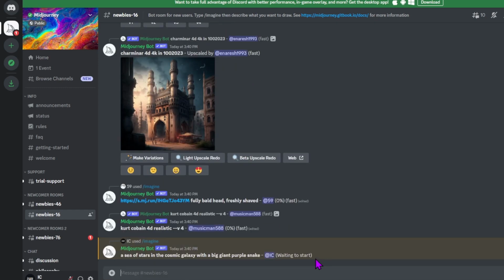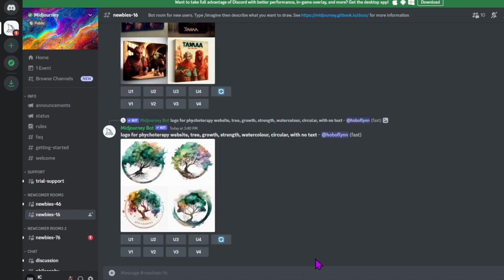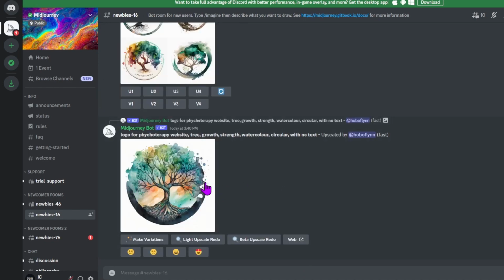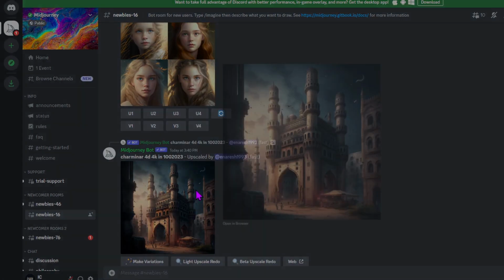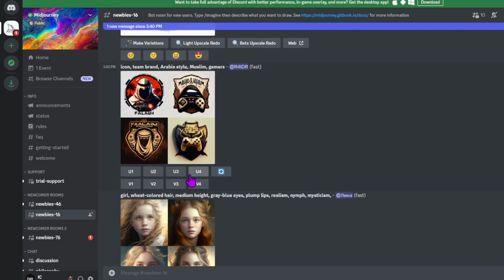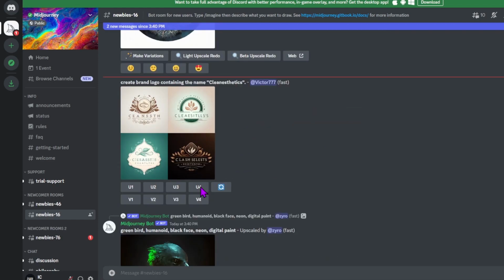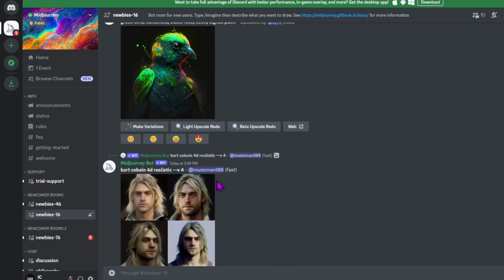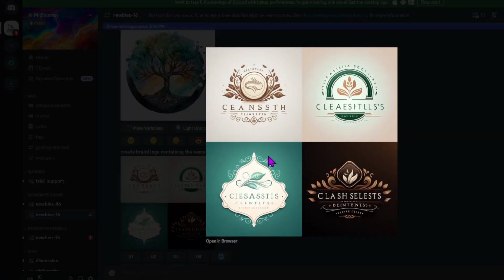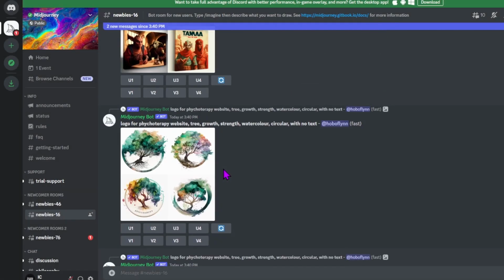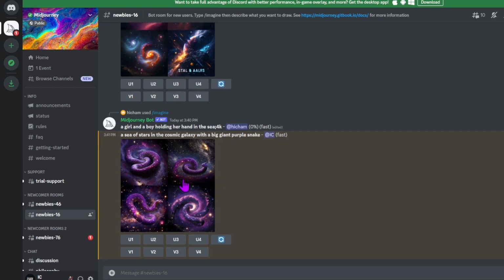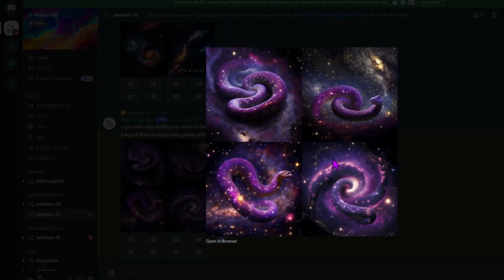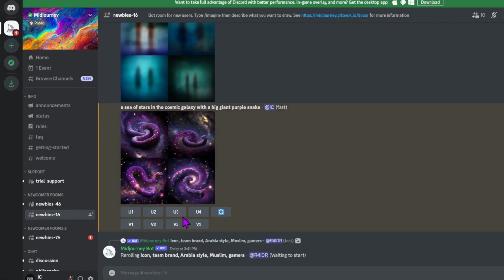Let's run it. While it's generating, you can also see other people generating their AI, and you can see that this person is trying to generate logos. This one has very nice art. Like, look at the logos. Like, there's a lot of possibilities with this AI tool. You can just see there's just a lot of variations of all kinds of things, from logos to just like weird art, and our things finished generating. So you can see that honestly, for the description I gave, it looks pretty good.